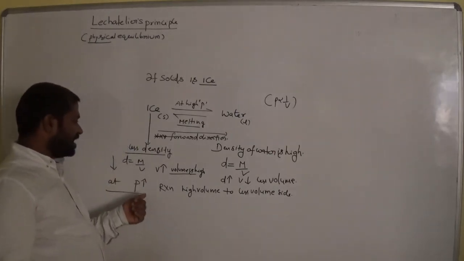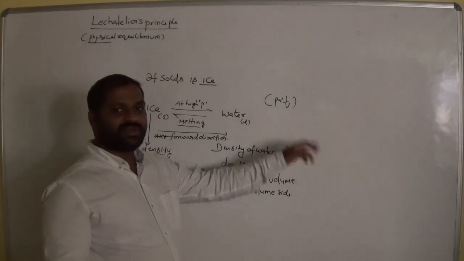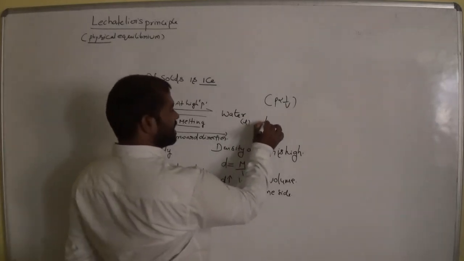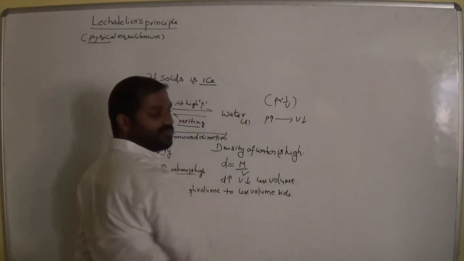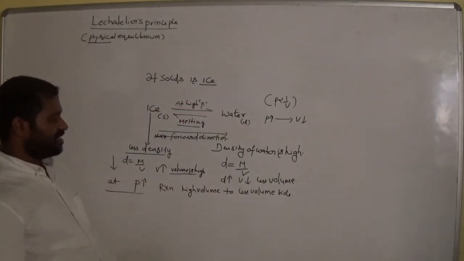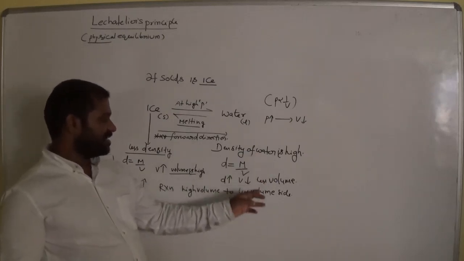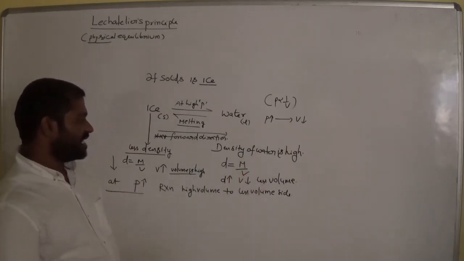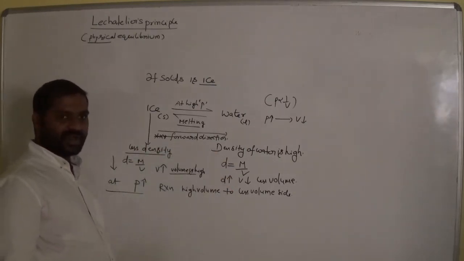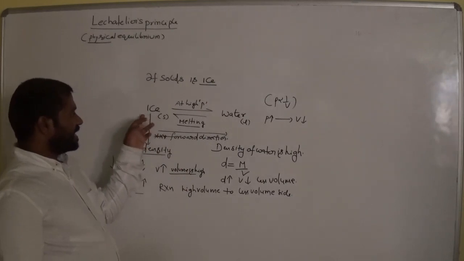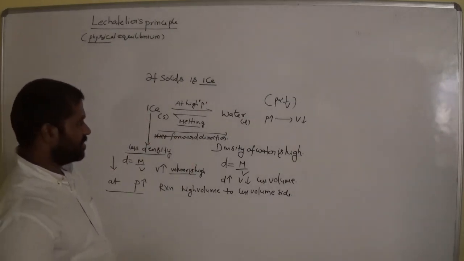Where at the reactant side pressure is high, that means the equilibrium position shifts towards the lesser number of moles. Where pressure is high, the equilibrium position shifts towards the less number of moles side. Am I right? Less volume side. Volume is less here. Is it clear? Why? Because the density of water is high. So what is the direction? Forward direction. But except ice, it comes back to the backward direction. Remember this point at high pressure.